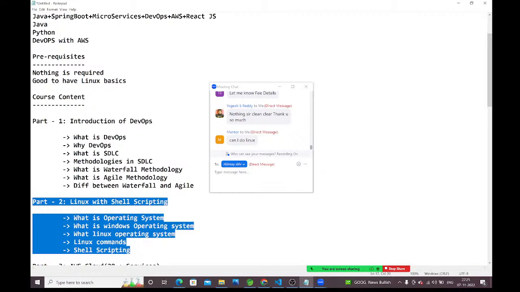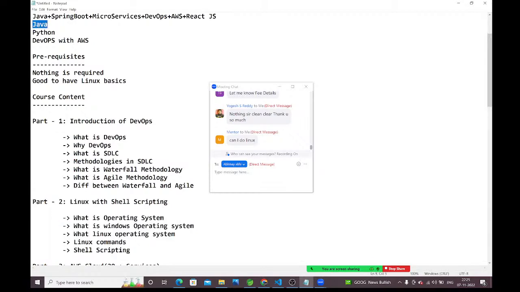Why? Because, see guys, Java batches I take care of, Python batches, and DevOps with AWS. All these three batches I'm handling, so I can explain Python very clearly.